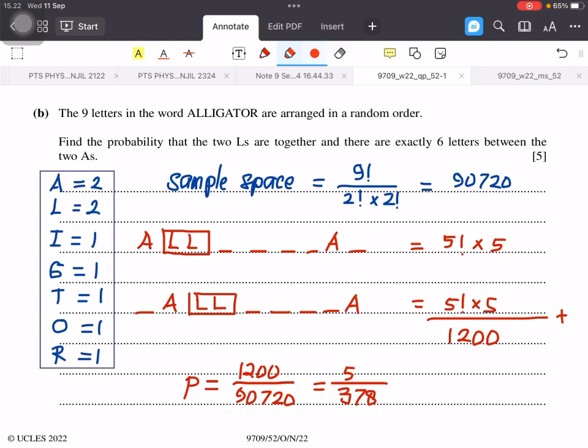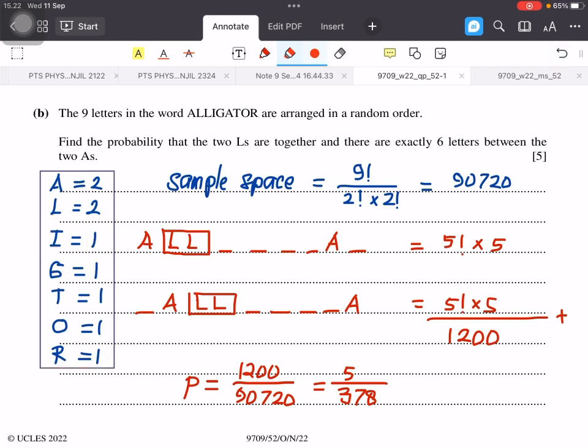And then the number of arrangements when the 2 L's are together and there are exactly 6 letters between the 2 A's. Now if the 2 L's are not in between the A's, then we have only 5 letters available.